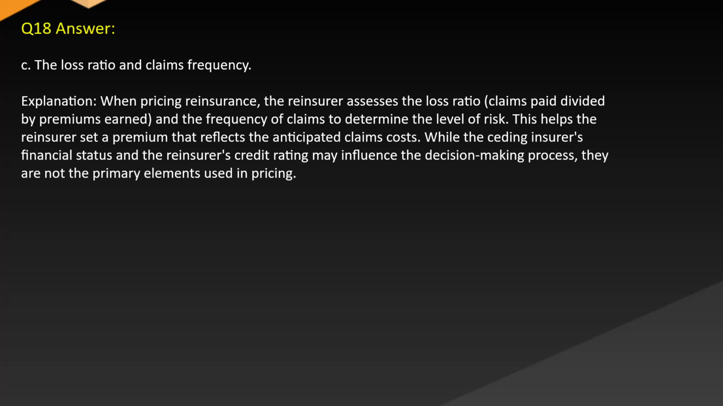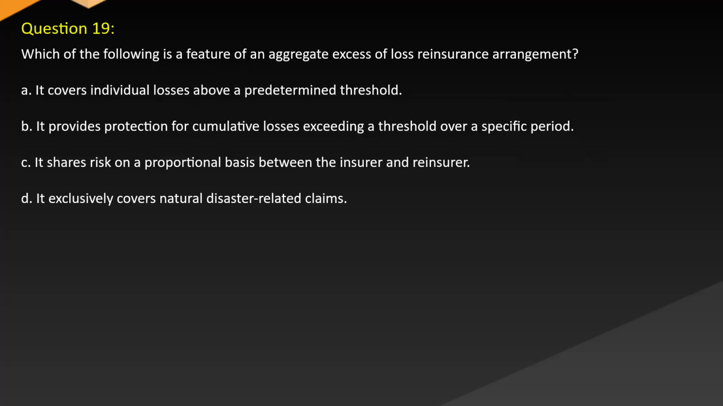Answer: C. The loss ratio and claims frequency. Explanation: when pricing reinsurance, the reinsurer assesses the loss ratio (claims paid divided by premiums earned) and the frequency of claims to determine the level of risk. This helps the reinsurer set a premium that reflects the anticipated claims costs. While the ceding insurer's financial status and the reinsurer's credit rating may influence the decision-making process, they are not primary elements used in pricing.